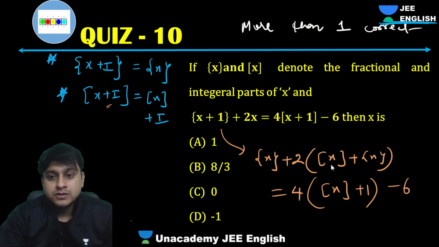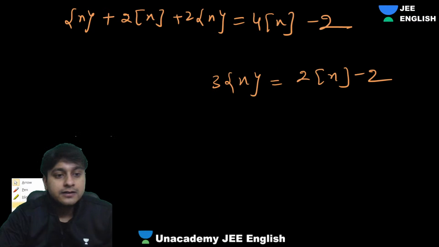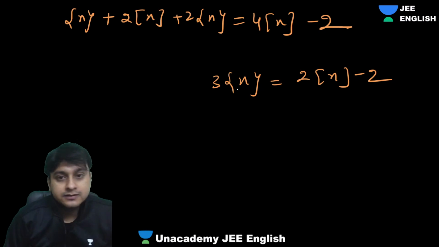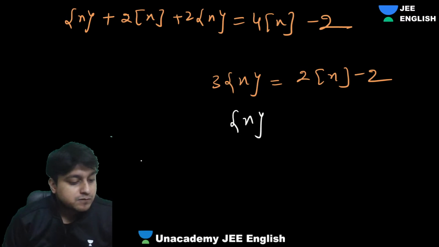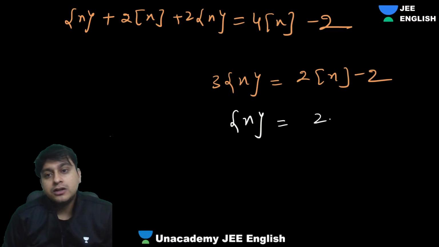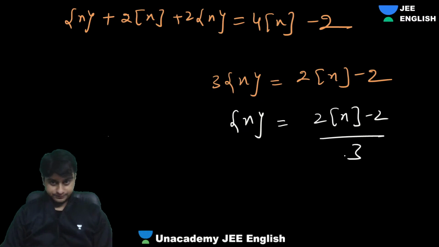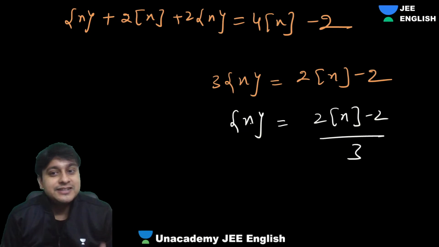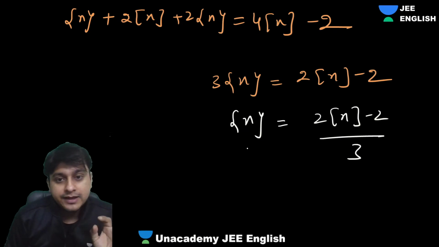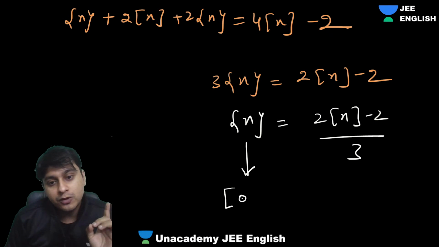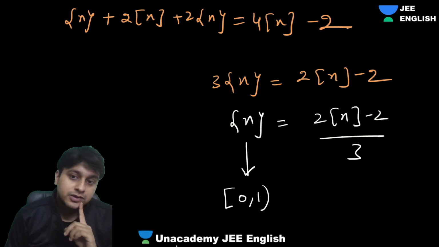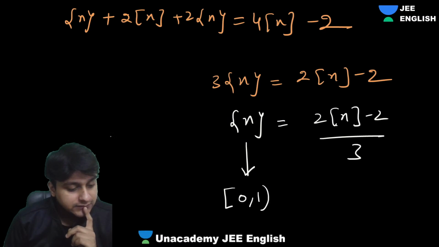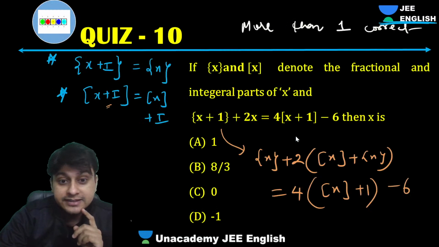So guys, what are we getting here? Can I say I got my fractional part? That is 2 box x minus 2 by 3. Now guys, this is a very important step. What's the range of fractional part of x? It's always between 0 and 1. And this is an integer.